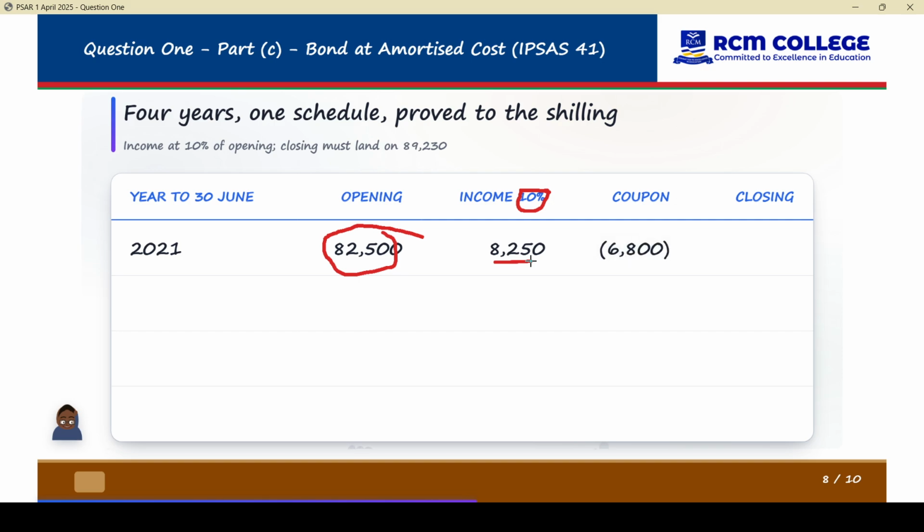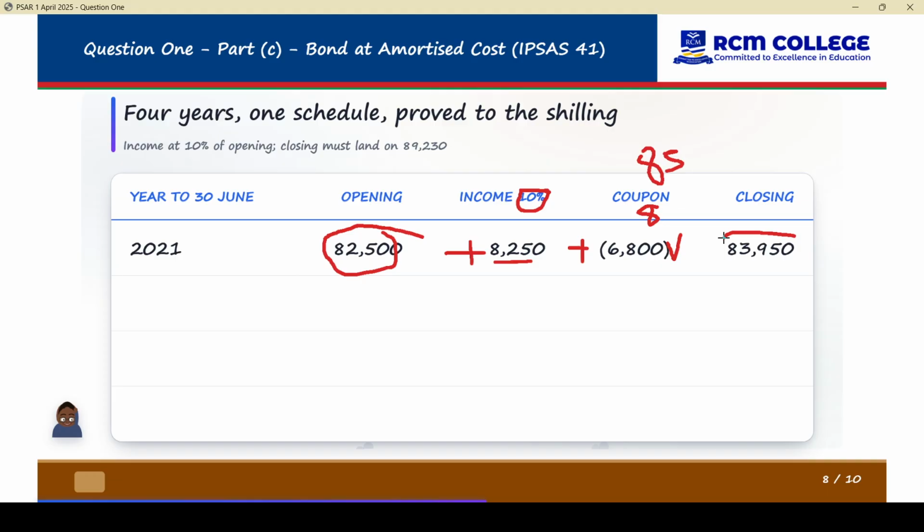Next, the coupon, how do you get it? This is 8%. You remember the 8%? These are the cash outflows or inflows, depending on who is calculating. So this 6,800 is 8 times the 85, and it is a consistent figure. So we take this 82,500, we add these two, then we minus or add again because already the sign is minus, then we get the closing balance.